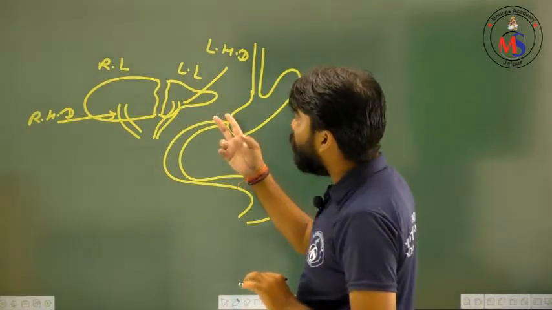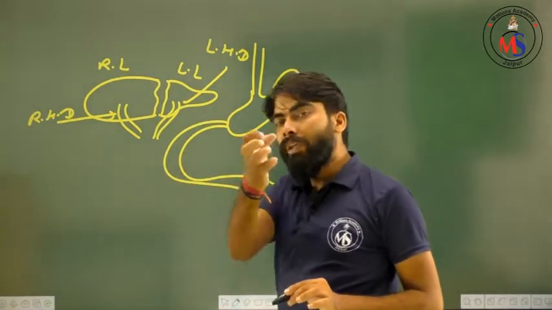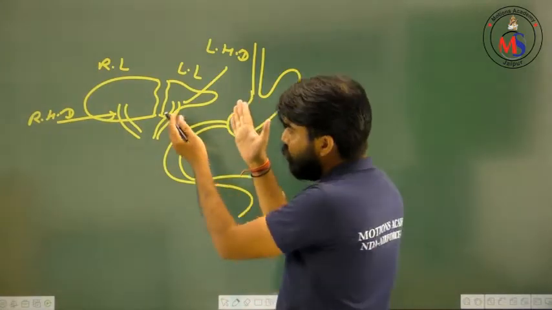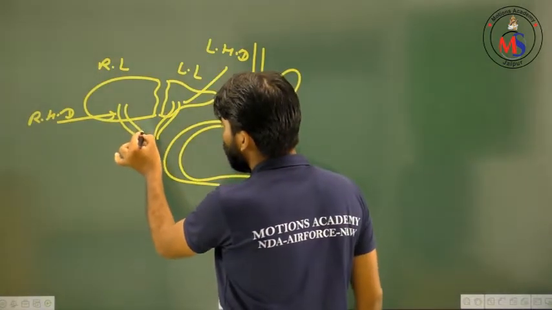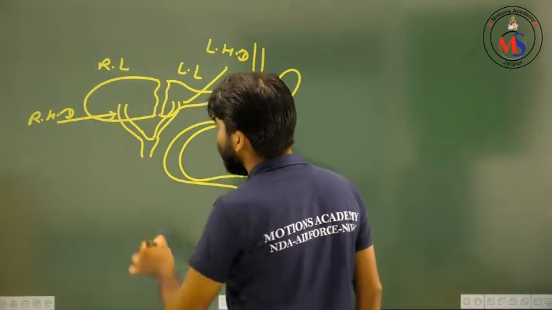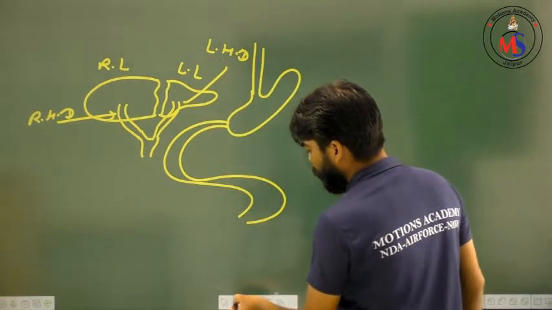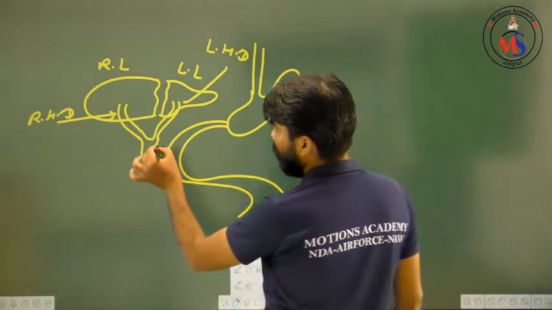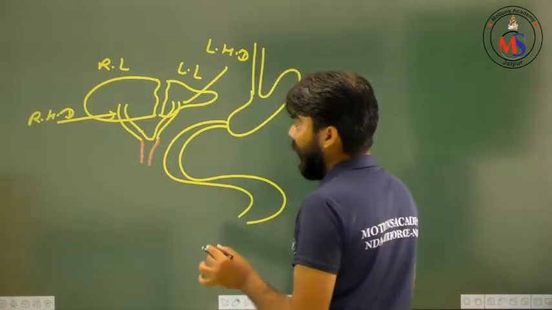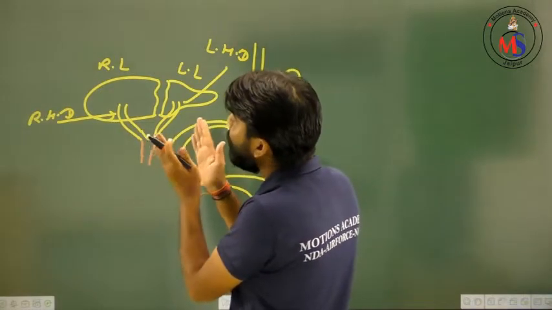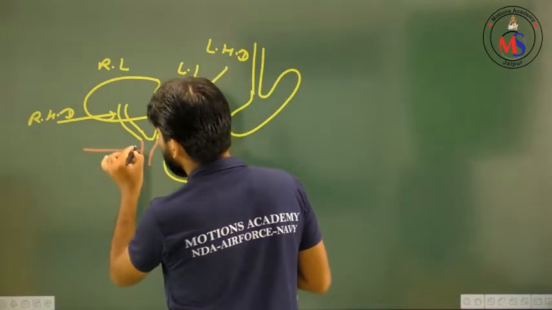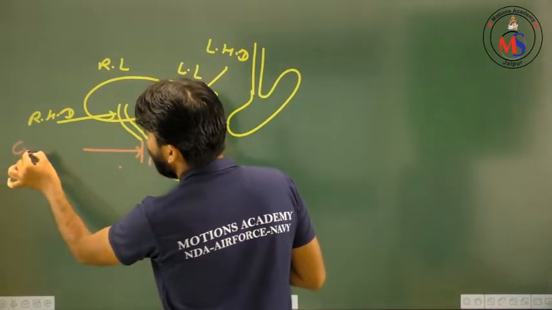These both ducts will carry which juice? Bile juice. After that, these two ducts will merge into each other, and then which duct will be formed? The common hepatic duct. So dear friends, after the merging of the two hepatic ducts, the common hepatic duct is formed.